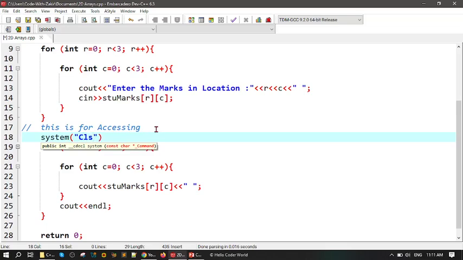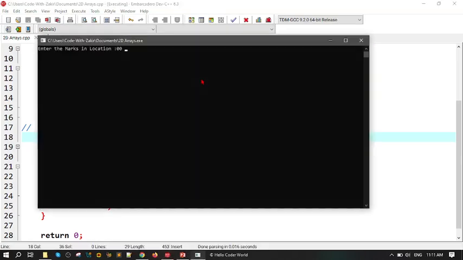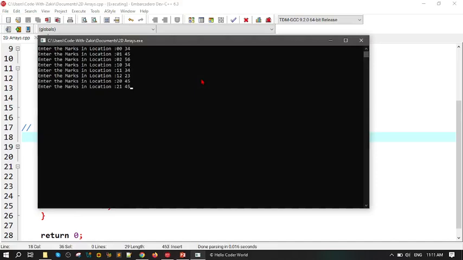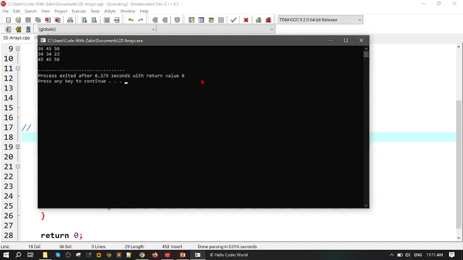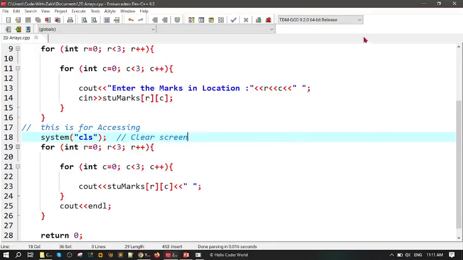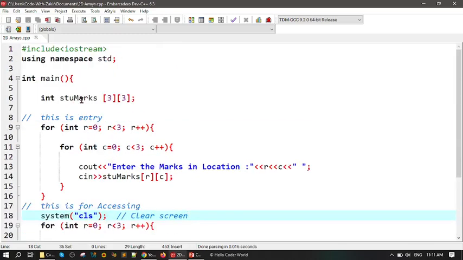Now what is CLS? CLS stands for clear screen, right? Clear screen. Wow. Now just take a look and see the result. Enter the data. For example, we have this and this and then this. Wow, nice, right? This was stu marks.